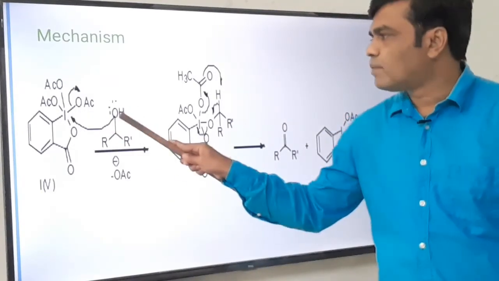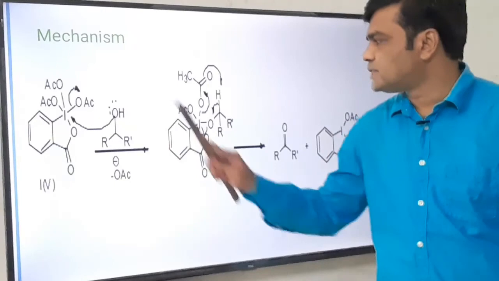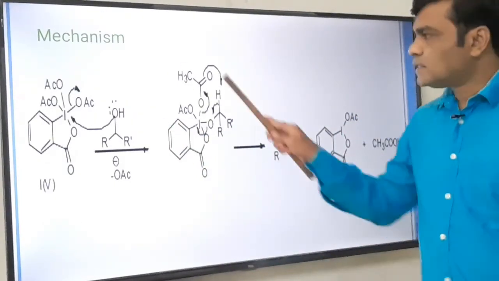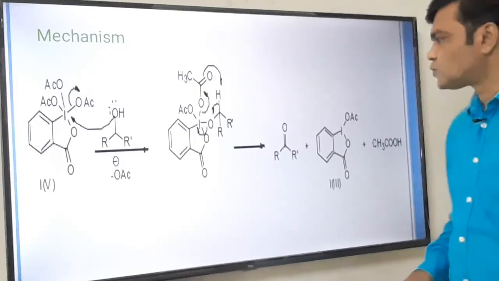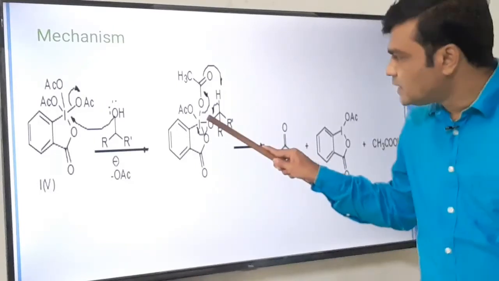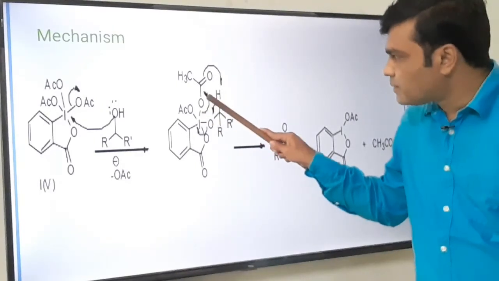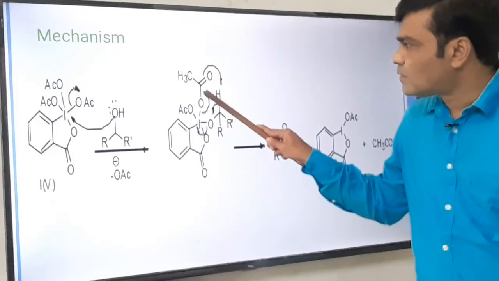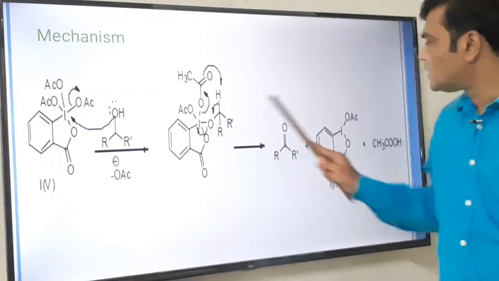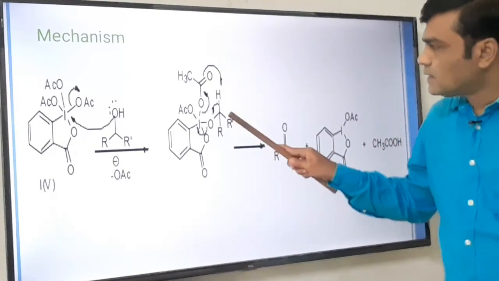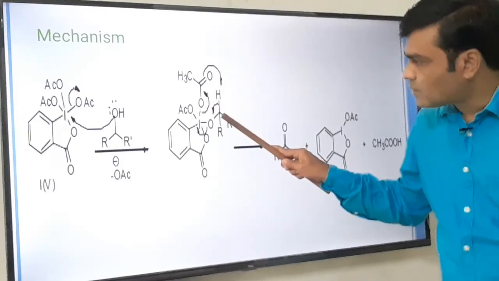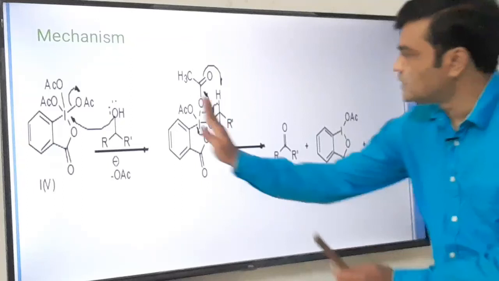Obviously this bond is a coordinate bond, oxygen will have the positive charge deficiency, and then there is a deprotonation and we get this one. This molecule looks stable, but it is not so stable. So rearrangement takes place. In that rearrangement, see this iodine oxygen bond, this bonded pair of electrons is shifted here, so a double bond is formed. This pi bond opens here, so an oxygen hydrogen bond is formed, and finally this bonded pair of electrons is shifted here, so carbon oxygen double bond formation takes place, and we get this moiety.